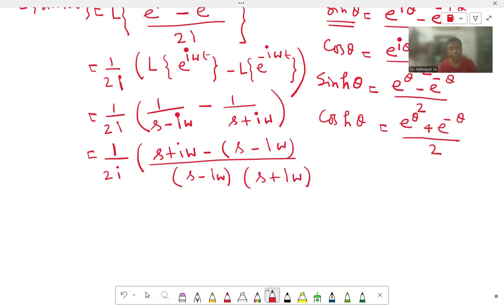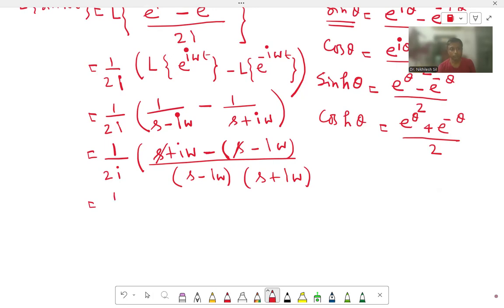Since it is minus, always use brackets here. Otherwise, in the examination hall, you will change the sign of the first term and forget to change the sign of the second term. So that's why you always use the bracket. Now s and minus s cancel, and i omega minus minus gives plus i omega.